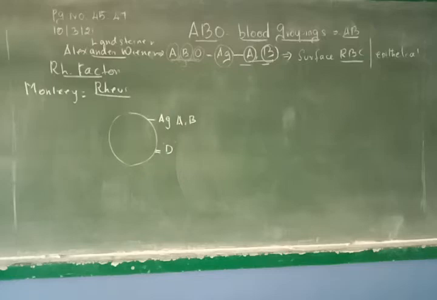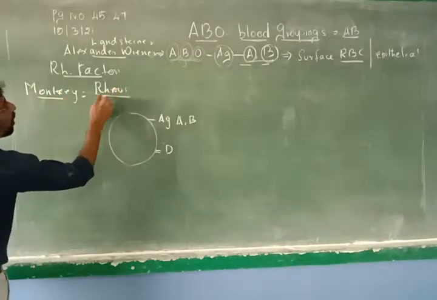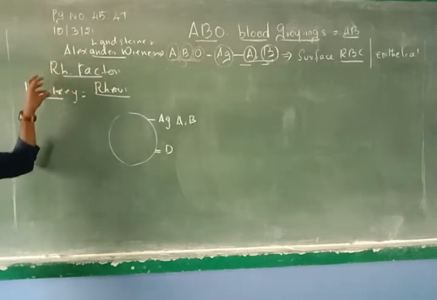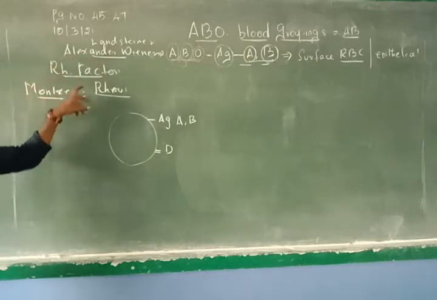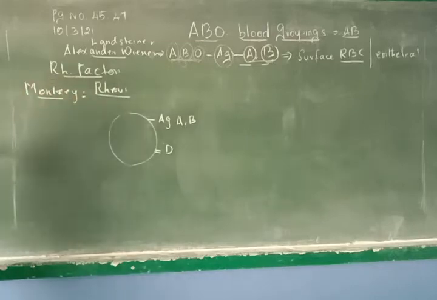Carl Landsteiner in 1940 and Alexander Weiner found a new type of antigen in the monkey called rhesus monkey. This monkey belongs to a species called rhesus. The genus is called macaca, so macaca rhesus is a monkey. This monkey has a particular type of antigen in its blood.